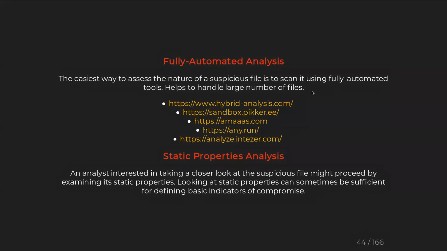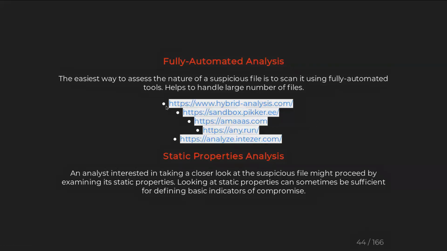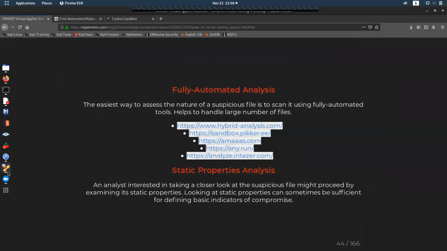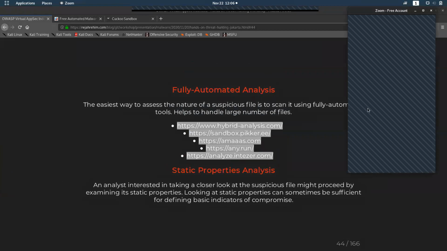So we'll talk about how to do a fully automated analysis. As you can see, there are a couple of tools which you can use for that.